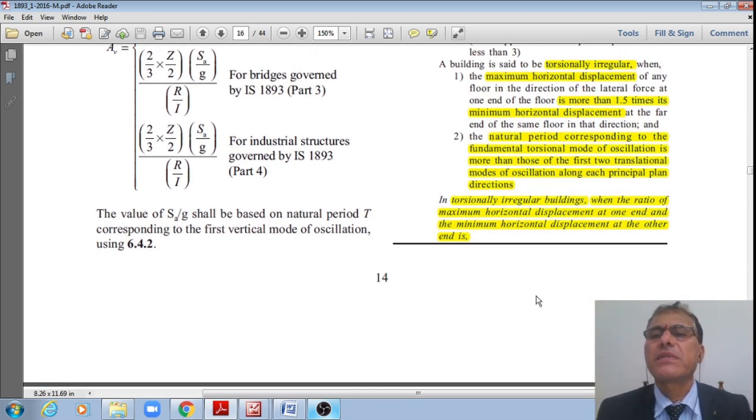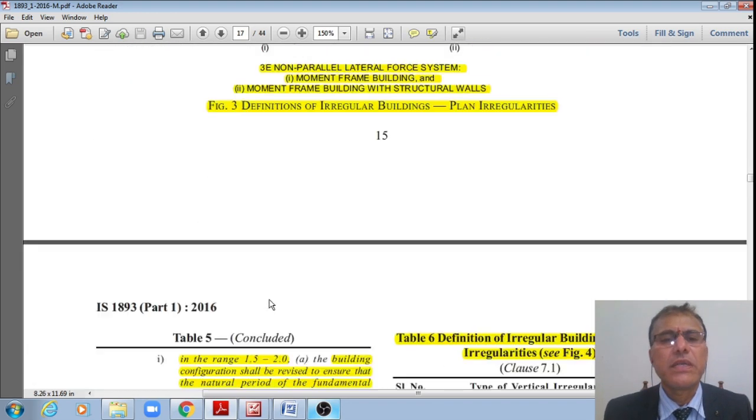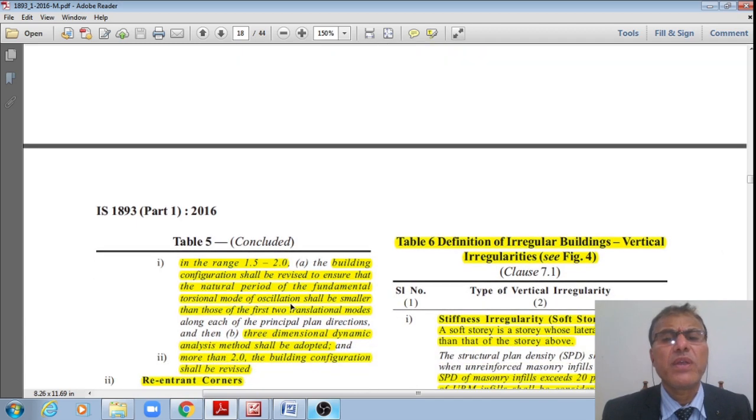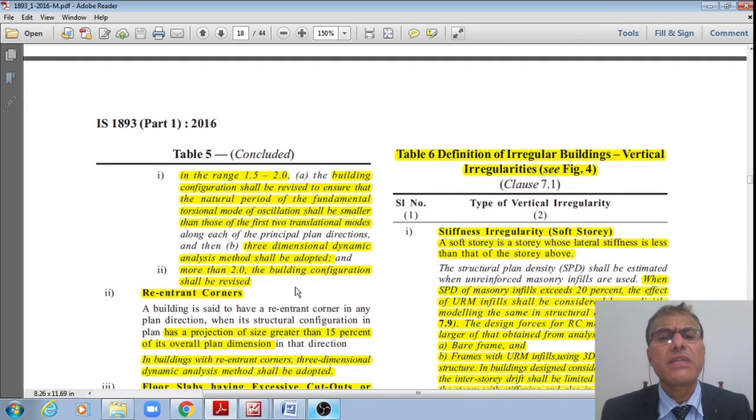For torsionally irregular buildings, consider the ratio of the maximum horizontal displacement at one end to the minimum horizontal displacement at the other end. If this is in the range of 1.5 to 2, the building configuration shall be revised to ensure that the natural period of the fundamental torsional mode of oscillation is smaller than those of the first two translational modes, and three-dimensional dynamic analysis shall be adopted. If that ratio is more than 2, the building configuration shall be revised.